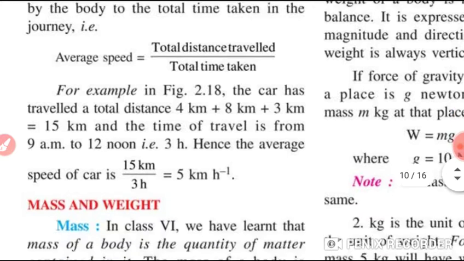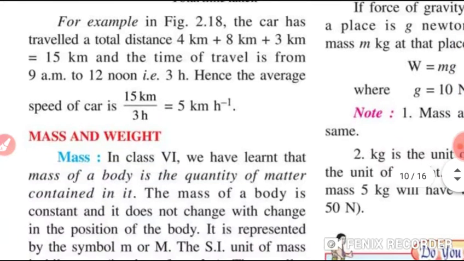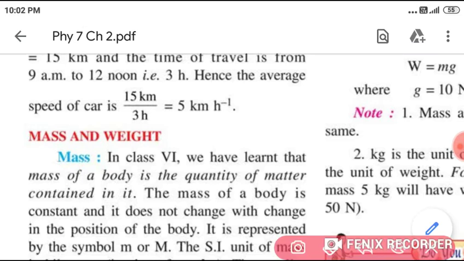For example, students, the car has traveled a total distance of 4 plus 8 plus 3 kilometers, that means 15 kilometers. And the time of traveling is 9 a.m. to 12 noon, that means 3 hours. Hence, the average speed will be 15 kilometers by 3 hours, that means 5 kilometers per hour.